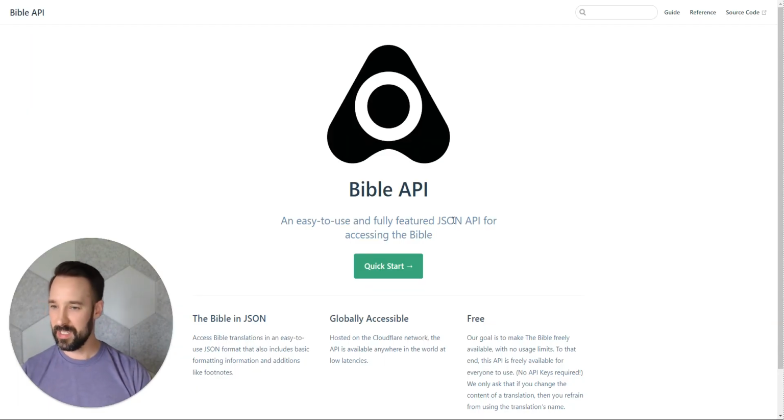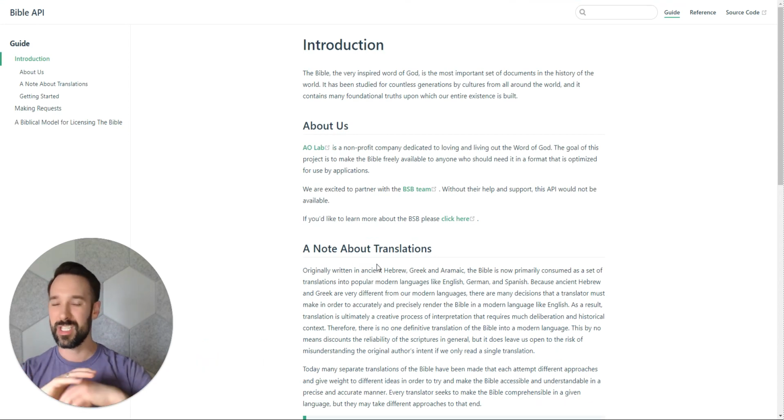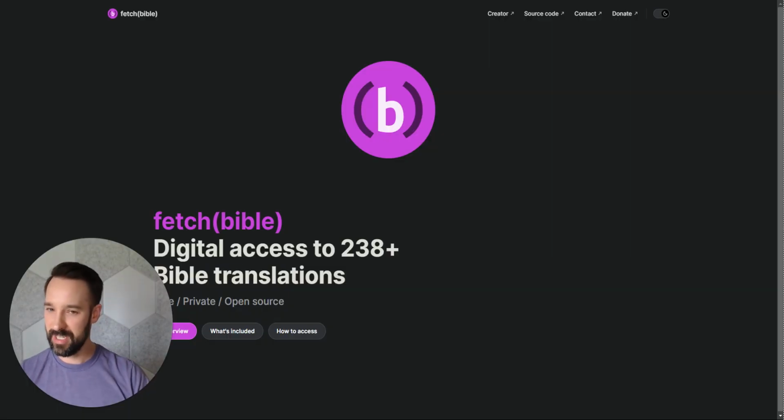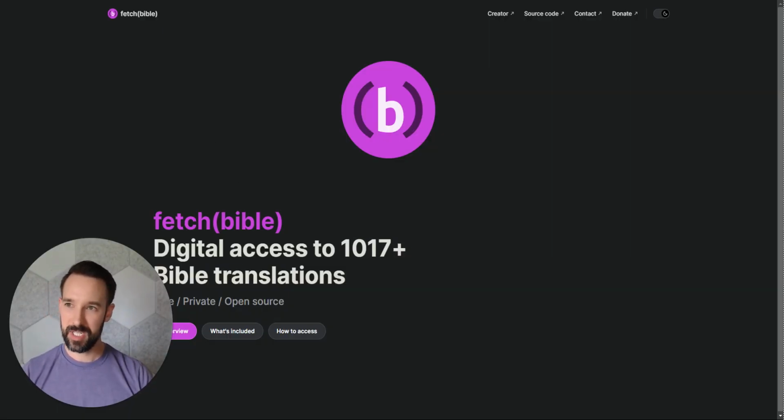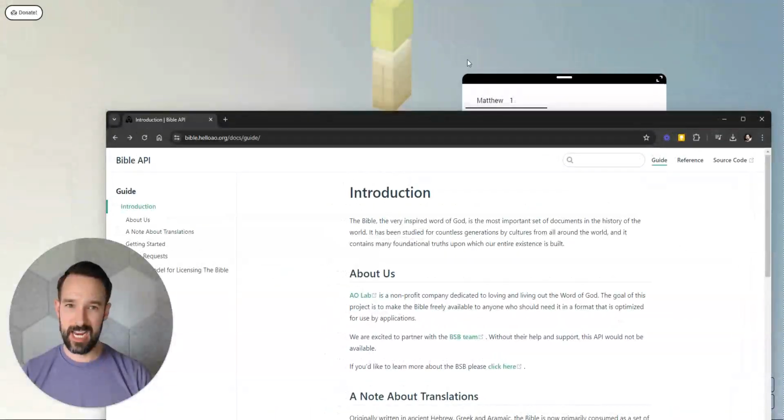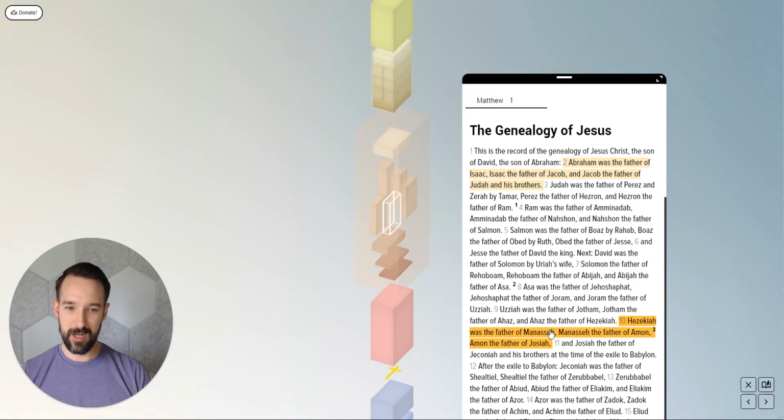Our API is intended to be a free use, unlimited use, no questions asked API where you can just get the Bible out to people without needing to jump through all the hoops I've already described. We'll be adding a lot more translations to this from our friends at Fetch.Bible in the coming months. But for now, we're using this API to do everything that you see here.